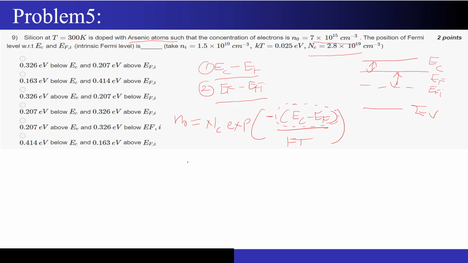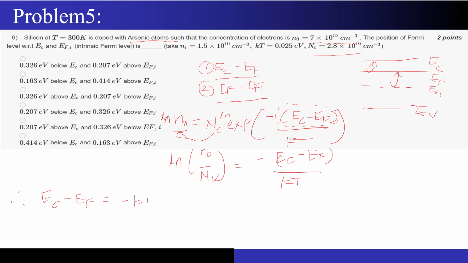So let me take the logarithm on both sides. I take n naught by NC, taking NC over here in the denominator, and I take ln on both sides, so that this EC minus EF will come out of the exponential, right? So ln of n naught by NC becomes minus of EC minus EF by kT, right? So I can write EC minus EF as nothing but minus kT times ln of n naught by NC, right? So this is the formula that we got for EC minus EF.